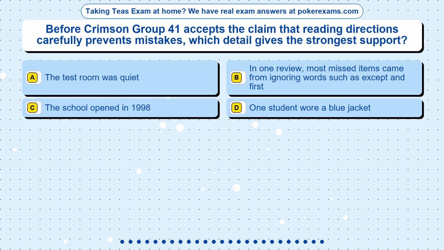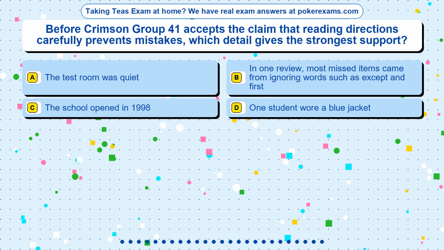Question 5. Before Crimson Group 41 accepts the claim that reading directions carefully prevents mistakes, which detail gives the strongest support? Option A. The test room was quiet. Option B. In one review, most missed items came from ignoring words such as except and first. Option C. The school opened in 1998. Option D. One student wore a blue jacket.